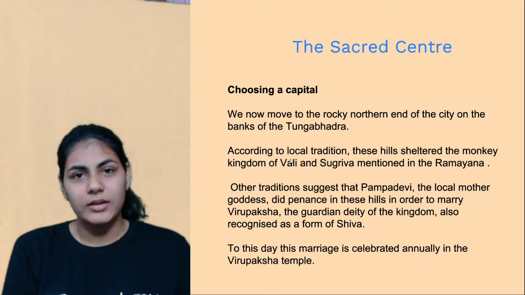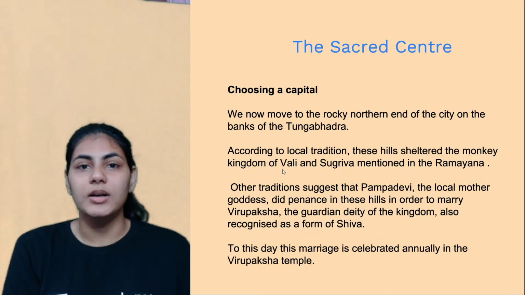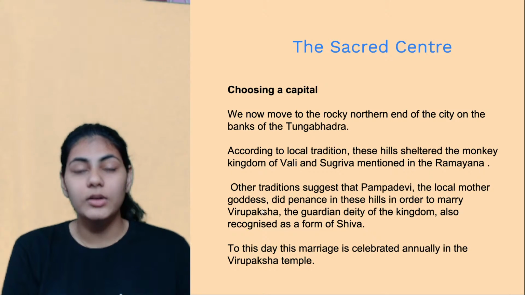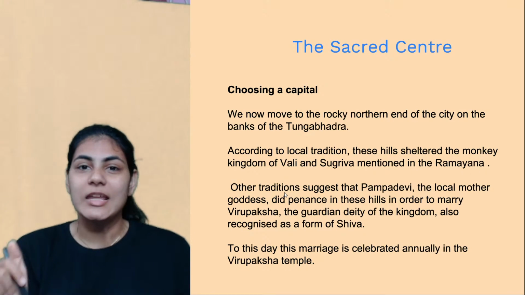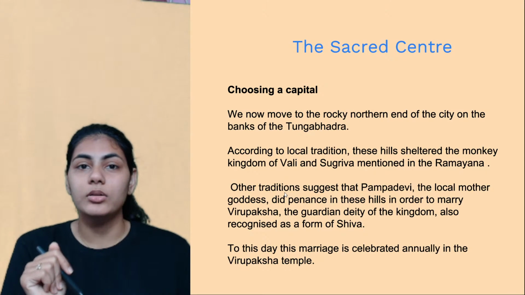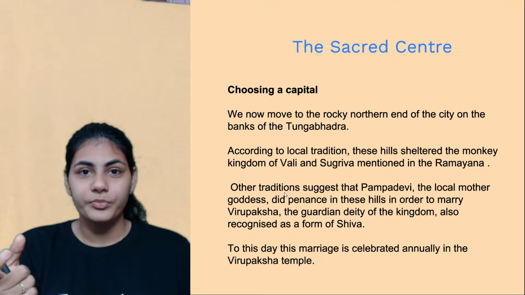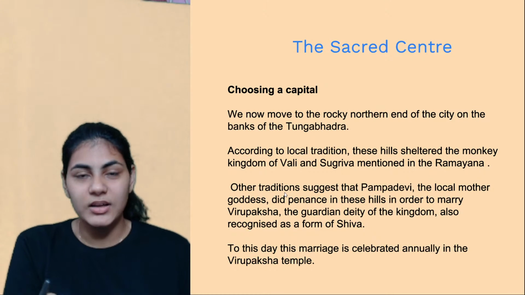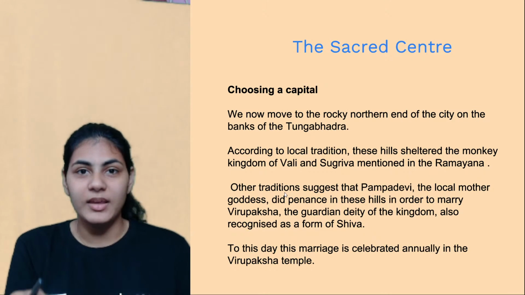Other traditions within the city suggest that Pampa Devi, the local mother goddess, admired Virupaksha. We came across the name Pampa Devi in the first class because we saw how the term Hampi is derived from this deity called Pampa Devi.